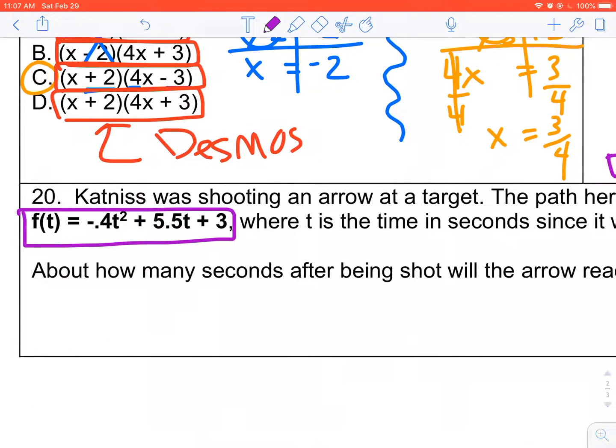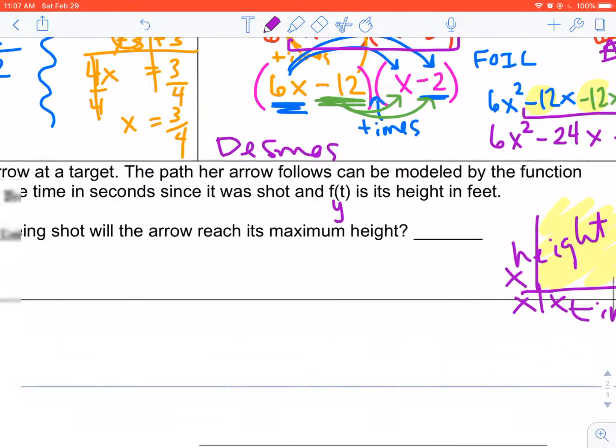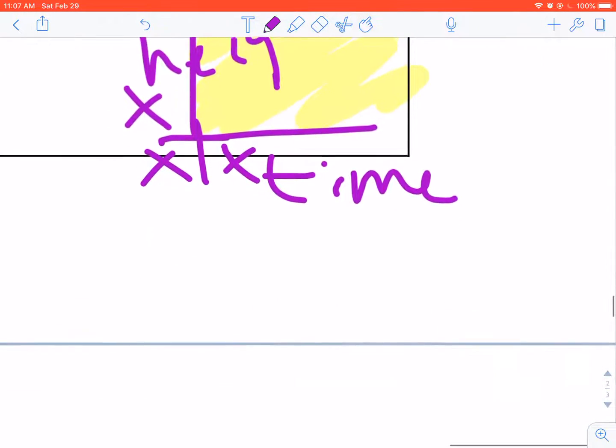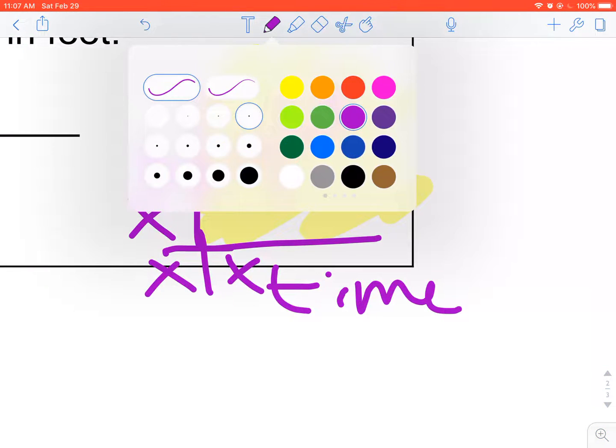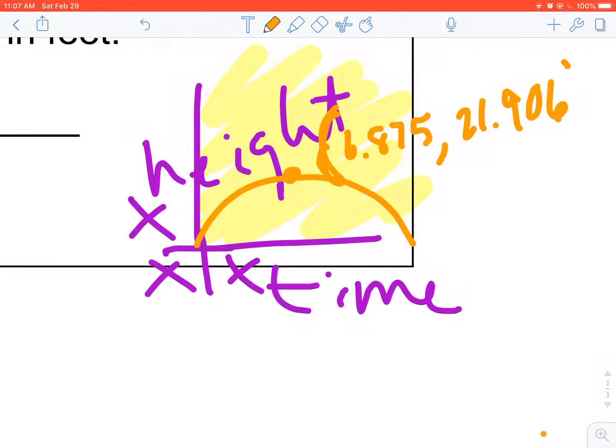So we saw our maximum point, and I'm going to use my little graph. Let's switch colors. We had something that looked kind of like this, and at the very maximum height, it said our point was 6.875, and then 21.906.